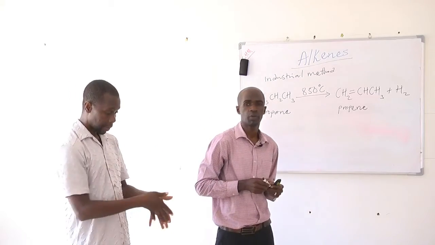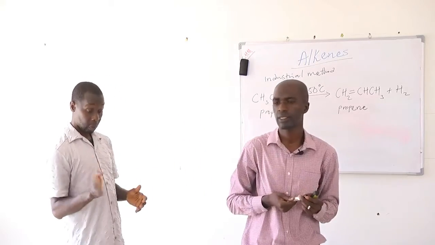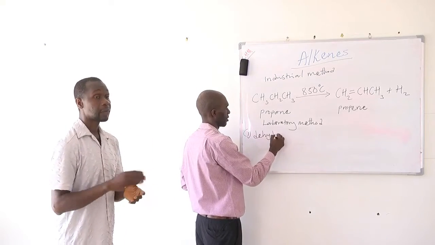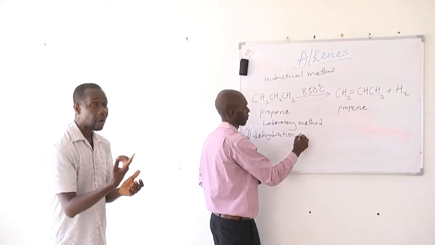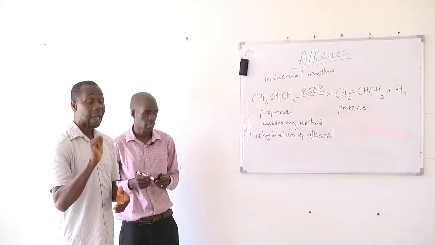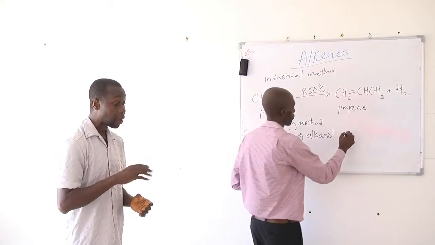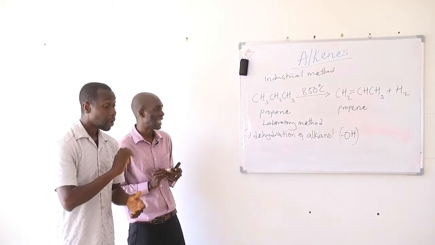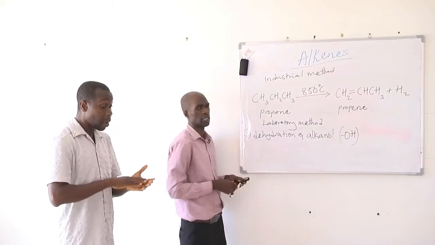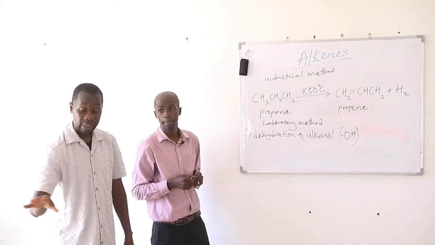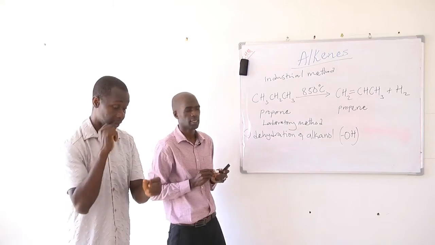Another method of preparing alkenes we're going to look at is laboratory preparation of alkenes. Alkenes are prepared in the lab mainly by dehydration of alkanols. Alkanols are organic compounds that have OH as their functional group, the hydroxyl group. Okay. We can dehydrate, that is removal of what? A hydrogen and then hydroxyl group to form water from an alcohol to make alkenes.